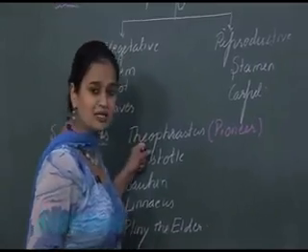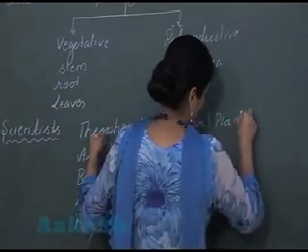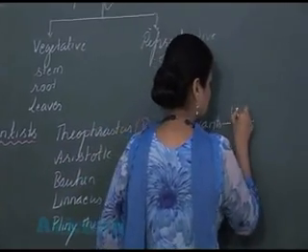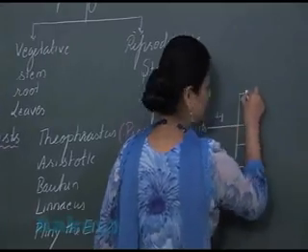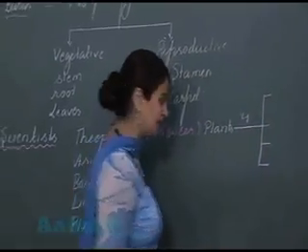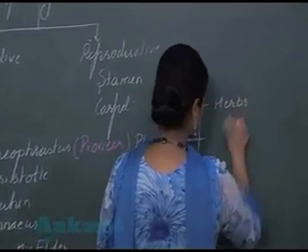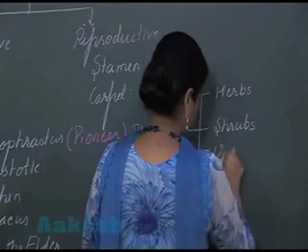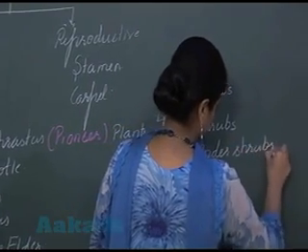Now Theophrastus, on the basis of habit, divided the plants into the 4 groups. हैबिट के बेसिस पर प्लांट को 4 ग्रुप्स के अंदर डिवाइड करा, दैट इज हर्ब्स, shrubs, undershrubs